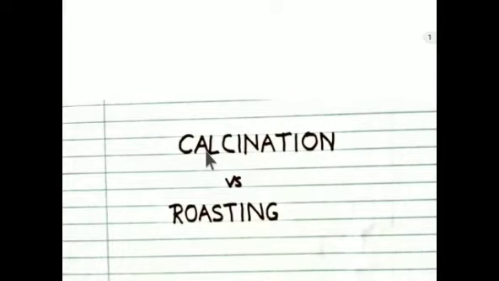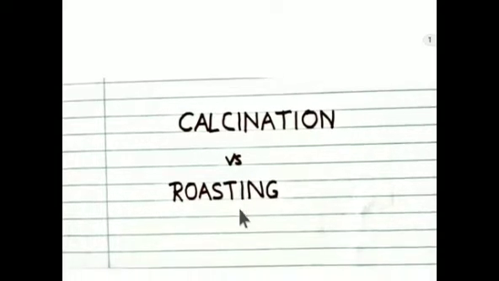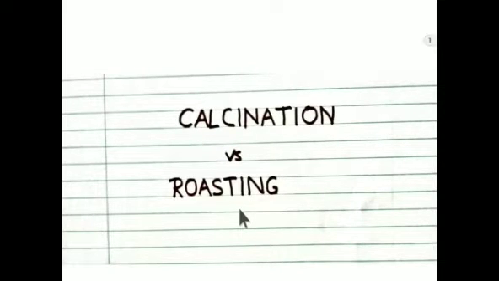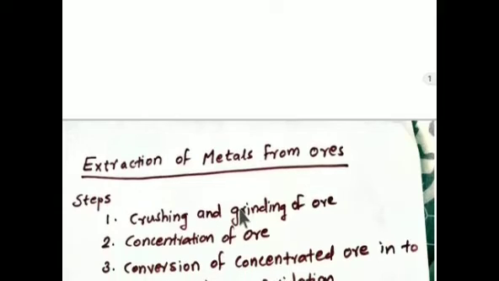Hi everyone, new topic: calcination and roasting. These are metallurgical operations and important processes in the extraction of metal from its ore. Before discussing these processes, let us discuss the extraction of metal from its ore.